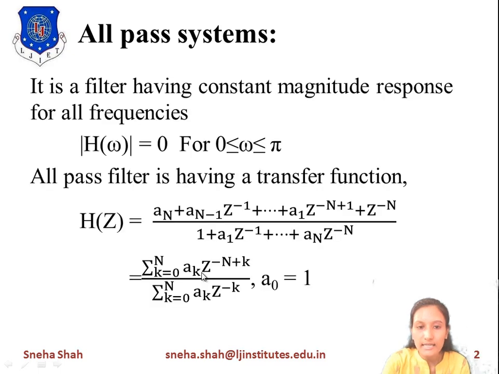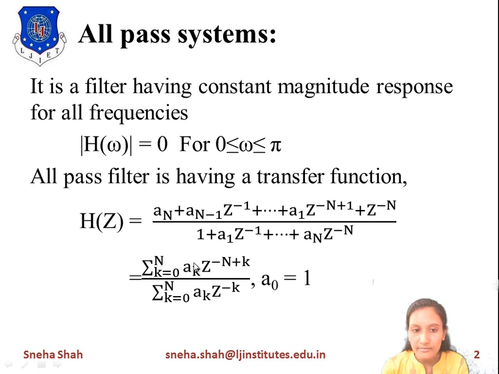If we take k equals 0 in this equation, this term will become a0 z to the minus N plus 0. It means z to the minus N, and a0 means 1, so 1 into z to the minus N gives the value z to the minus N. Similarly, if we take k equals 1 in this equation, then this term will become a1 z to the minus N plus 1.